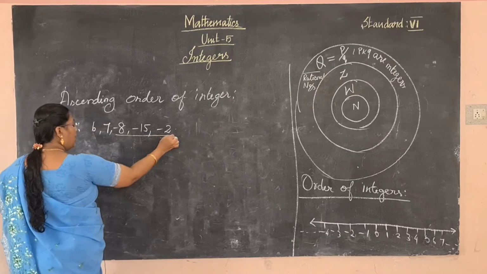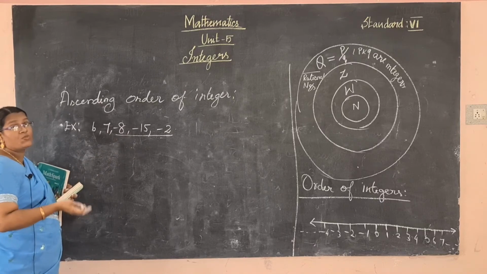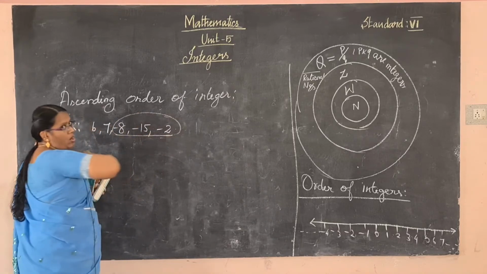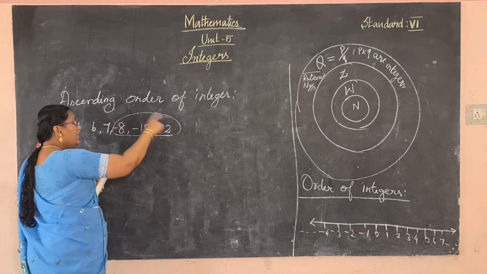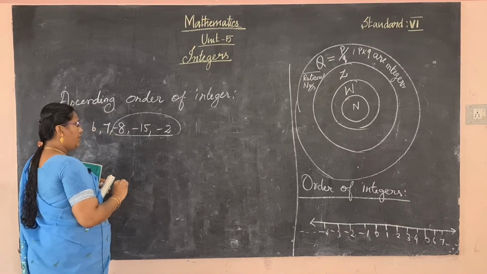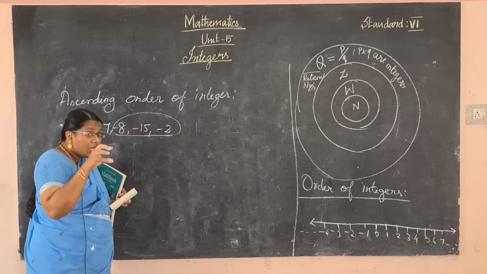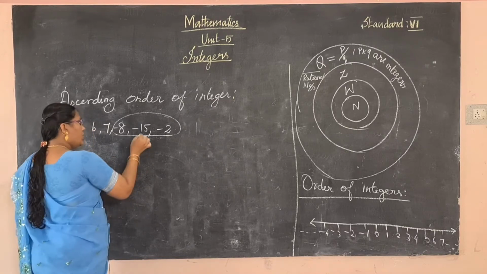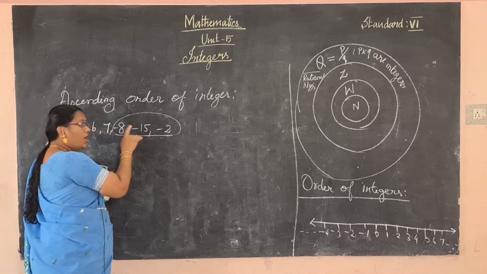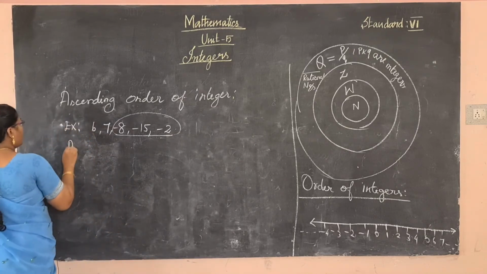First we consider the negative numbers. Comparing positive and negative numbers, the negative numbers are the smallest. Here three negative numbers are there, so compare between these three negative numbers. The negative of the largest number is considered the smallest. So which one is the largest? 15. So minus 15 is considered the smallest number.